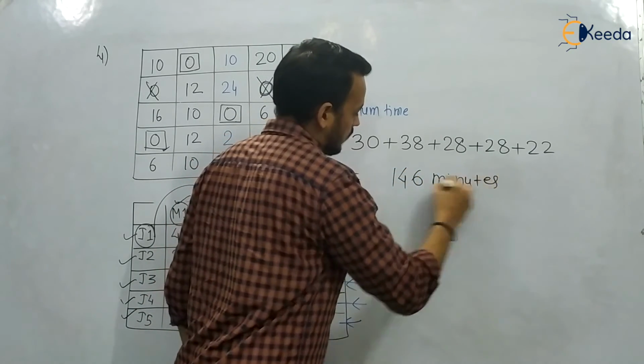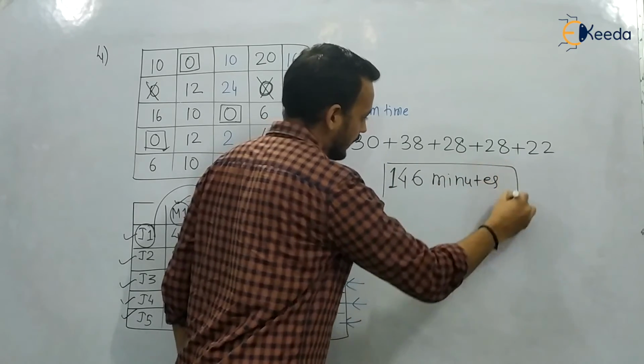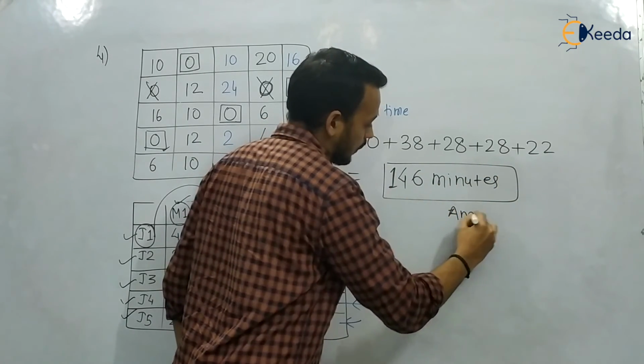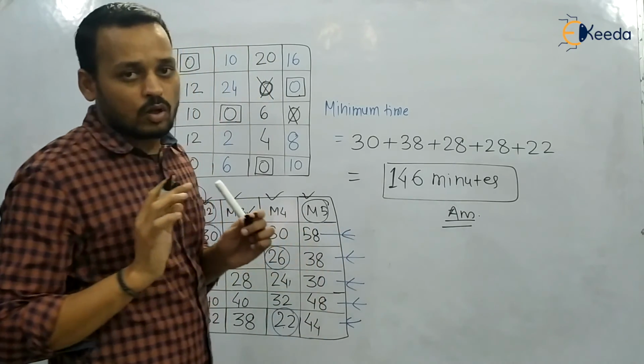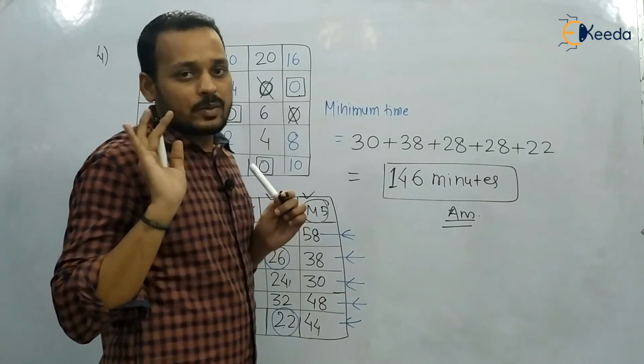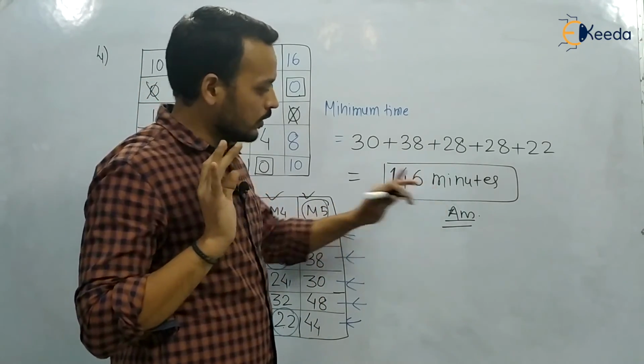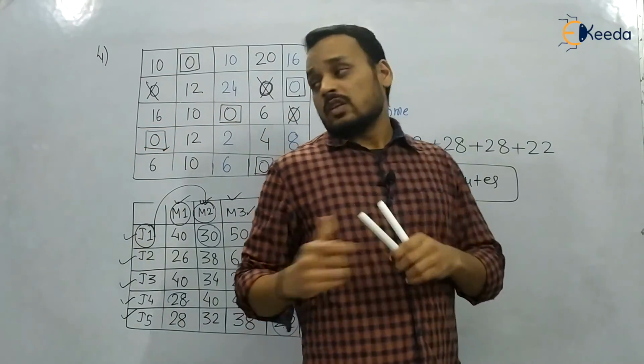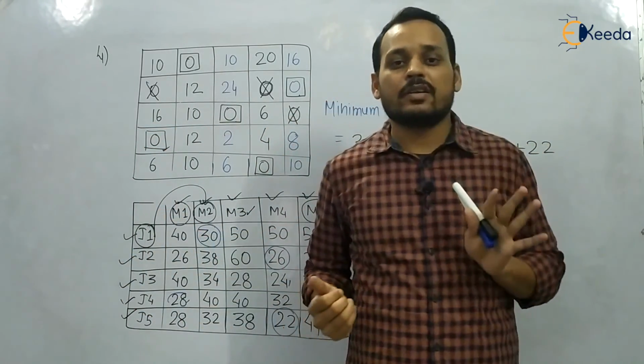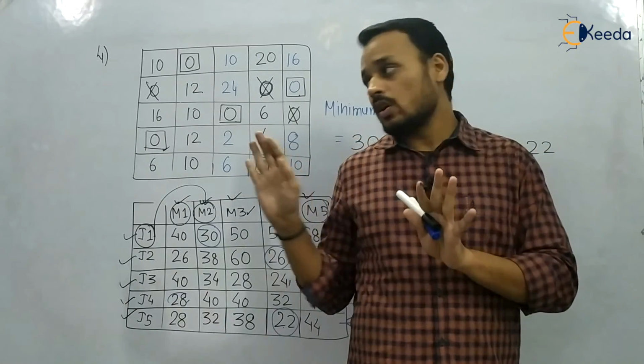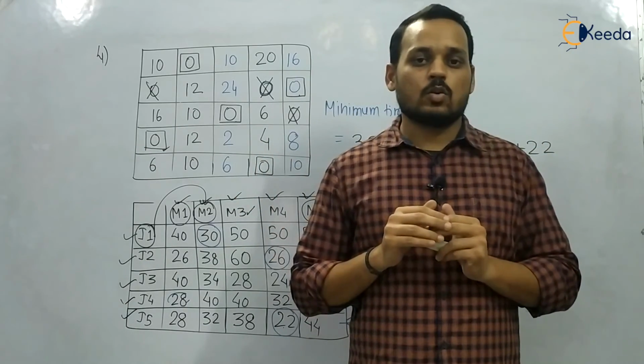Minutes. So this is a GATE 2 marks question and this is your answer. So just follow the steps. You will solve each and every previous year question. So the answer is 146 minutes. And the matrix is a time cell matrix, not cost cell matrix. So this is all about the assignment problem previous year question. Thank you.